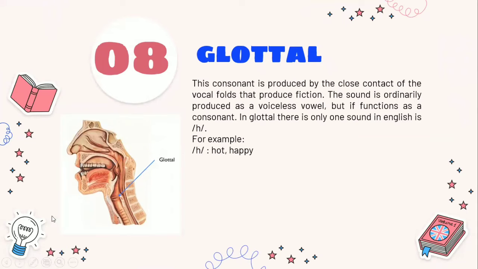The last, glottal. This consonant is formed by the close contact of the vocal cords that produces friction. The sound is ordinarily produced as a voiceless vowel, but it functions as a consonant. In glottal, there is only one sound in English, h. For example, he, hot, or happy.